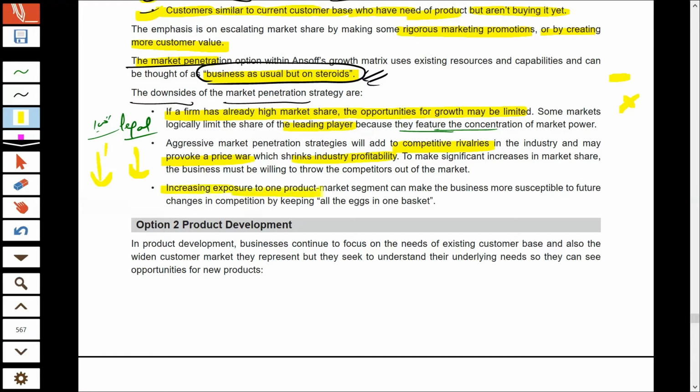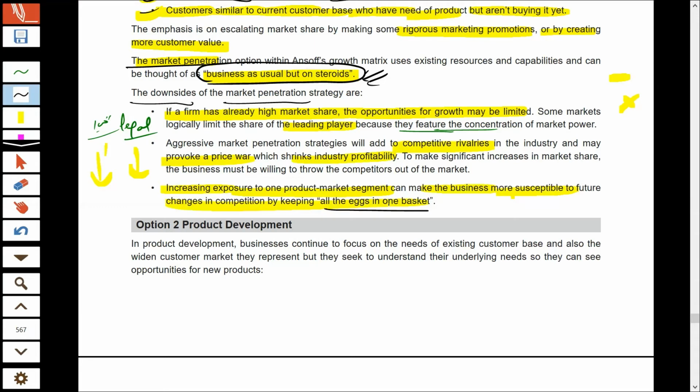Increasing exposure to one product market segment can make a business more susceptible to future changes in competition, by keeping all eggs in one basket. Yes, market penetration requires you to focus on the same product, same market, and not try anything new. But if you are doing the same thing again and again, your dependency on the same product and market is increasing.